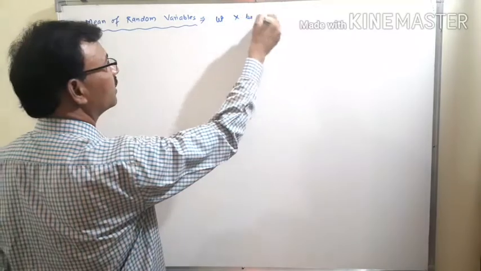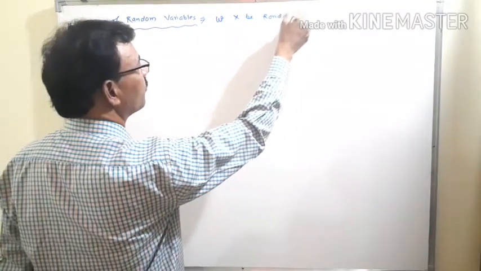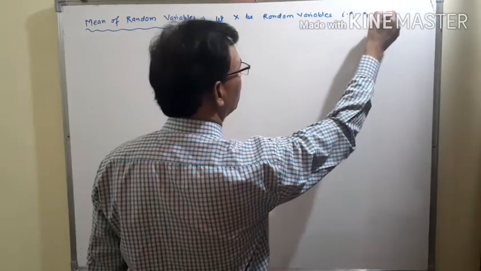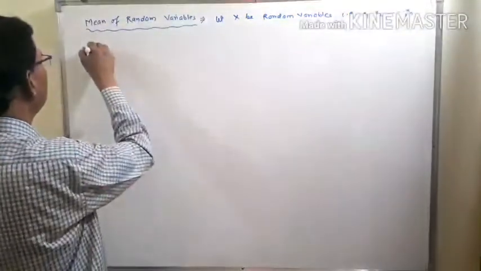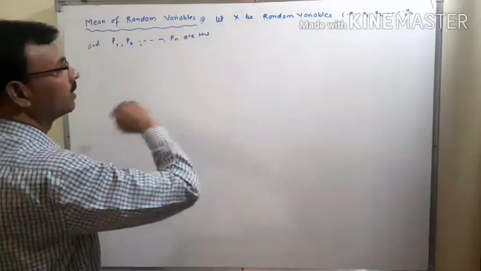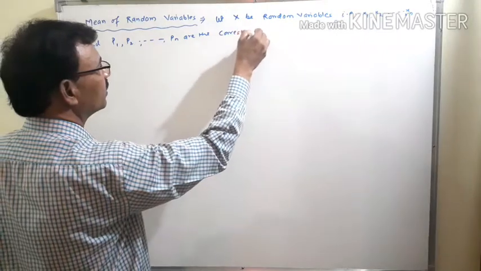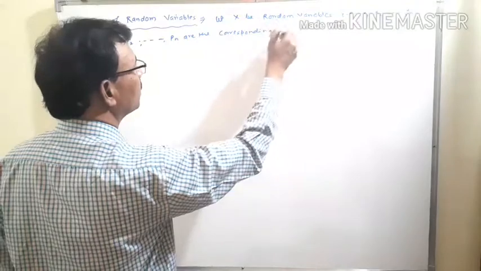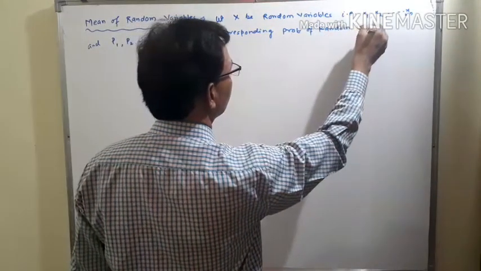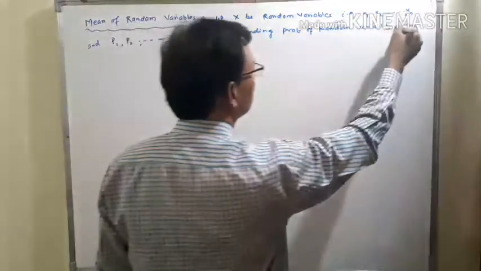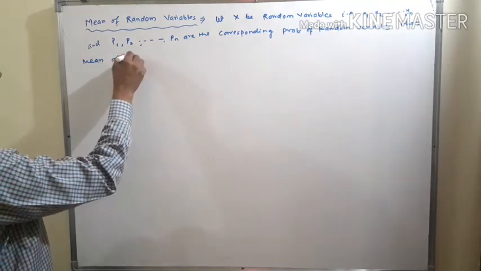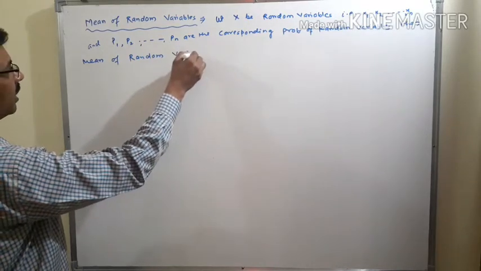Let X be random variables, that is x1, x2, ..., xn, and p1, p2, ..., pn are the corresponding probabilities of the random variables. Then the mean of random variables